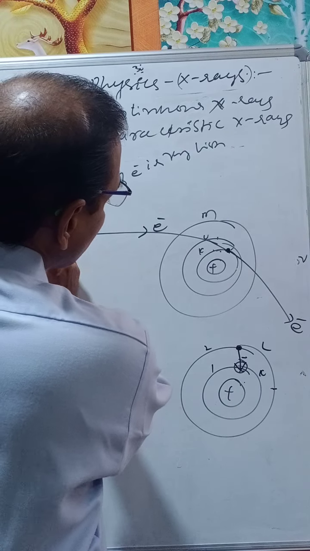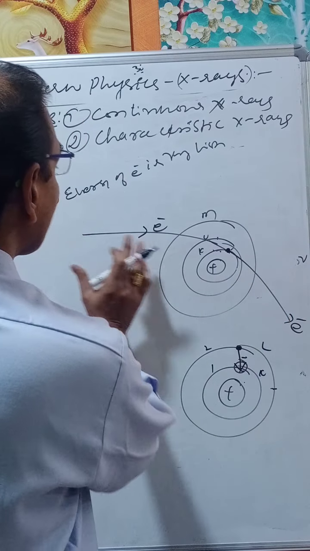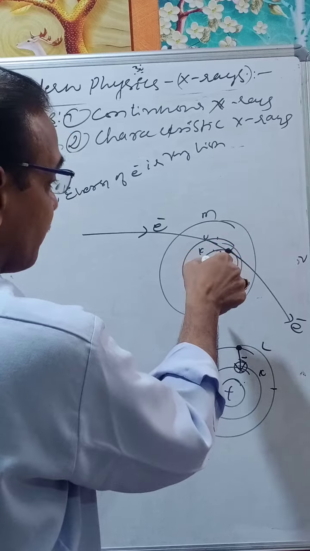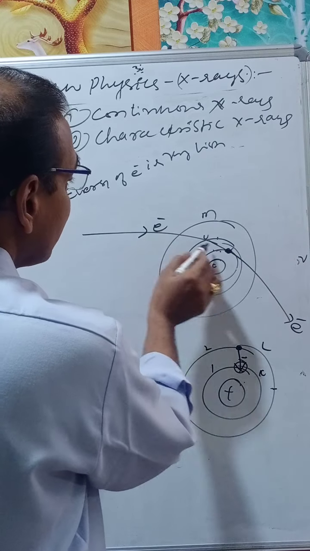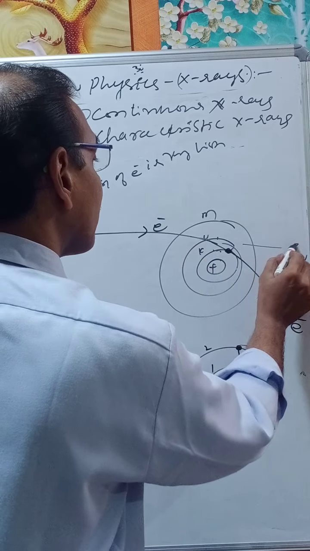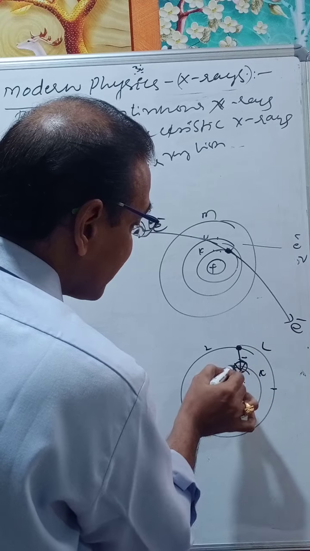Now when a high energetic X-ray passes near the nucleus, because of its high energy it knocks out the electron in the lower orbits. Then as the electron comes out, there is a vacancy in this place.